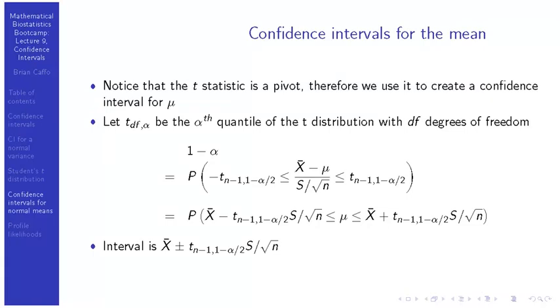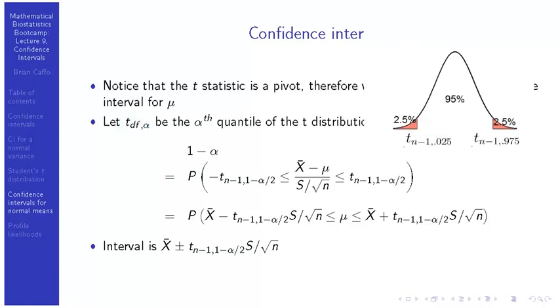So let's actually use this distribution to create a confidence interval. It's a statistic who, under the assumption of normality of the underlying data, does not depend on the parameter mu that we're interested in, and therefore we can use it to create a confidence interval for mu. So let t_{df, alpha} be the alpha-th quantile of the t distribution. So t_{n-1, 1-alpha/2} is the upper quantile from the relevant t distribution, and t_{n-1, alpha/2} is the lower quantile from the relevant t distribution.